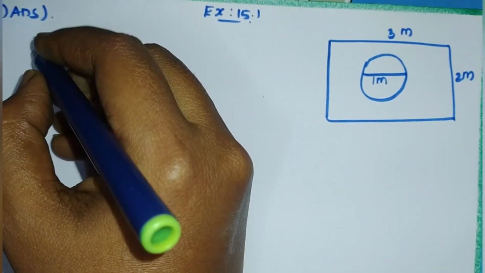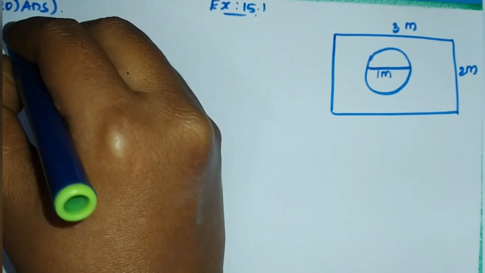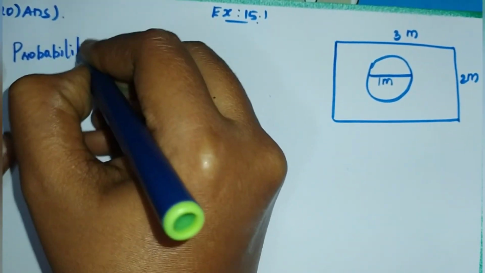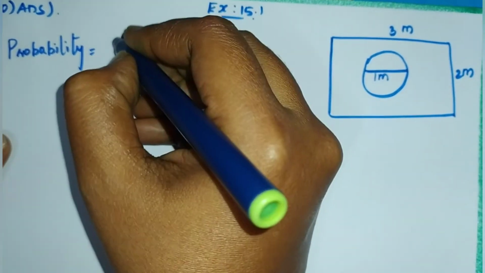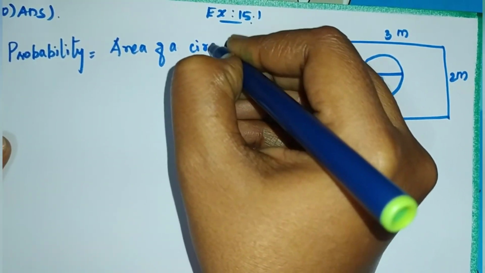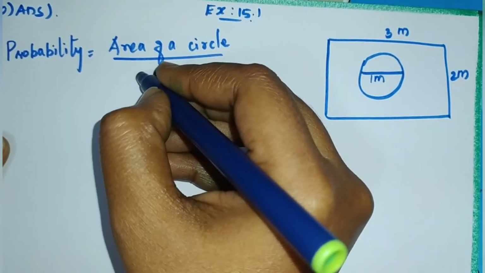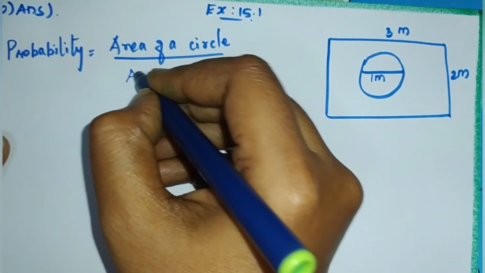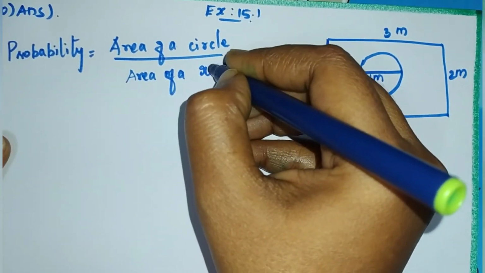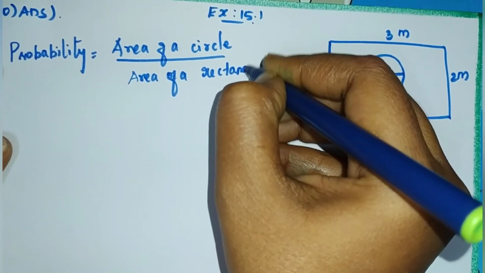First write that one, probability is area of a circle divided by area of a rectangle.